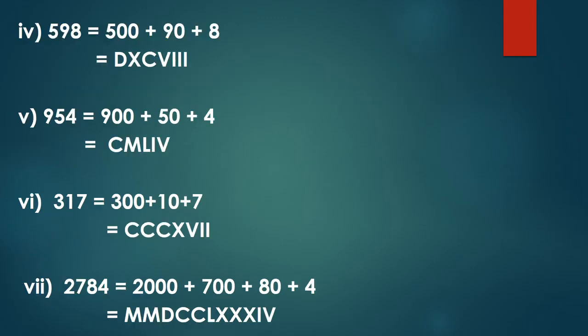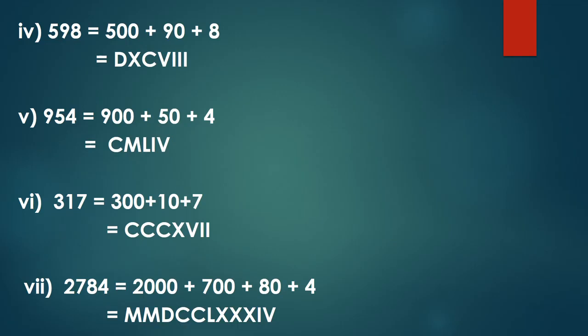Fourth is 598. 598 is 500 plus 90 plus 8. For 500 we have the symbol D. For 90, as I told you earlier, 100 minus 10, so it is XC. And for 8, 5, 6, 7, 8, that is V and 3 times I. At the most we can write down 3 times. So it is DXCVIII.